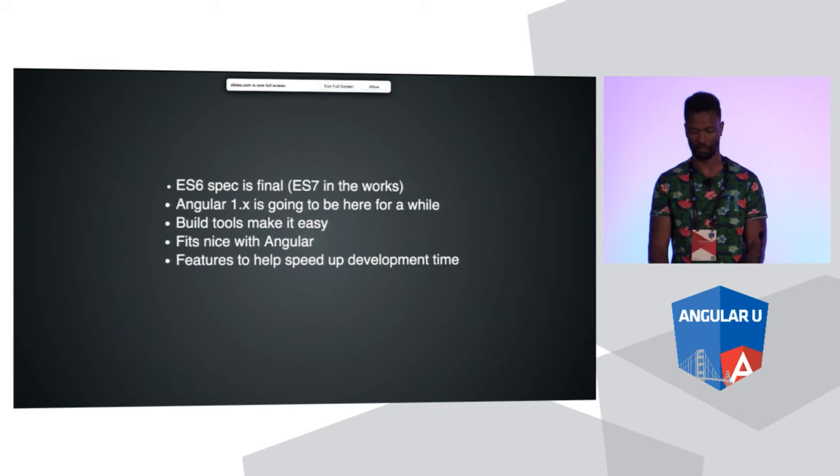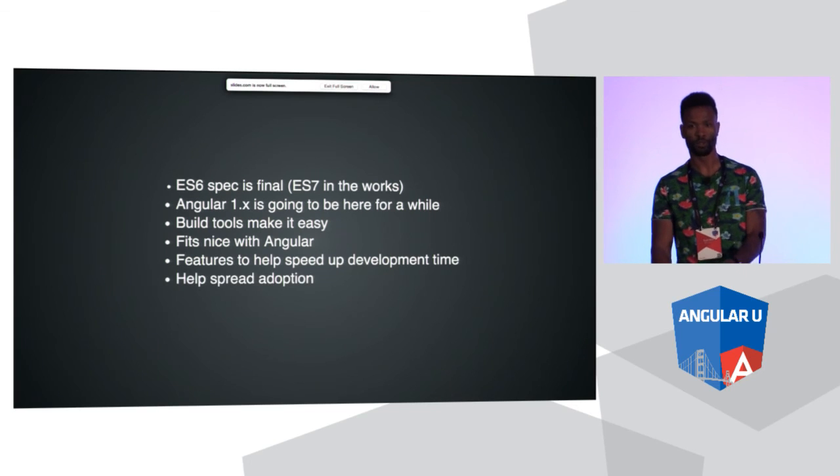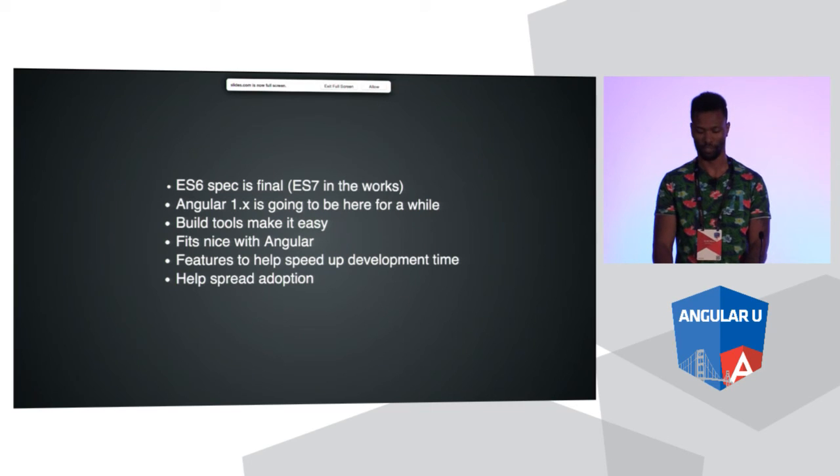Features to help speed up development time. So yeah, some of the features that ES 2015 has adopted help speed up development time, similar to CoffeeScript and stuff like that. And if you use it, you're going to help spread adoption, right? As a community, if we start using these things, everybody else is going to start using them, we start building plugins in ES 2015 and so forth. So the faster you do it, the faster your peers will do it, and hopefully everyone's going to be doing it, right? Peer pressure.